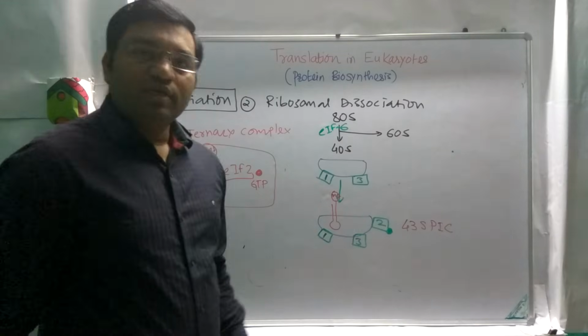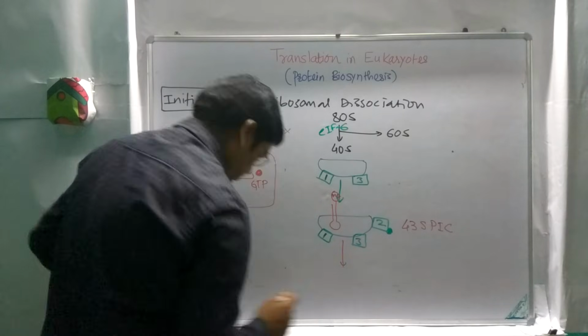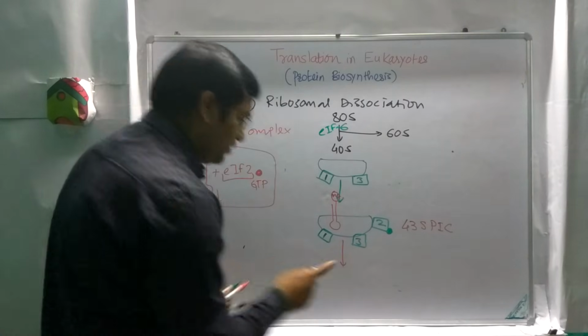To this 43S pre-initiation complex, there is attachment of mRNA.